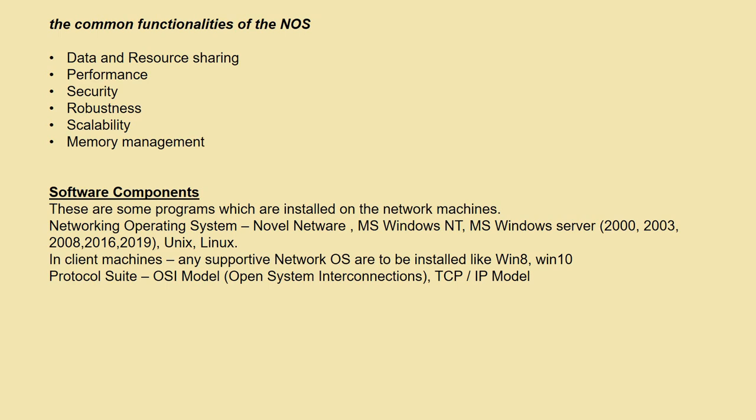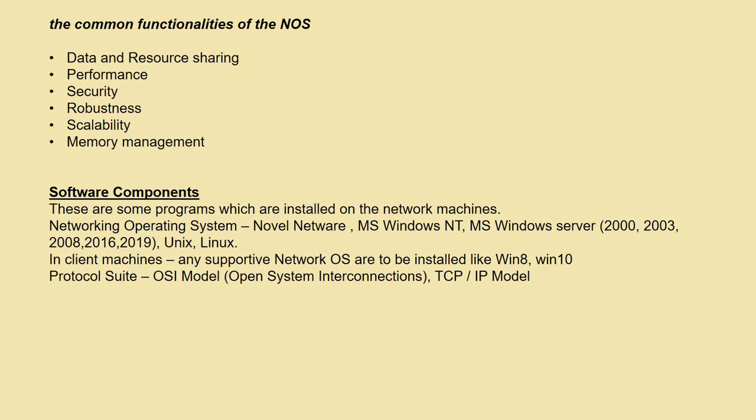Windows NT ran in the 1990s and Windows Server was released around 2000. Depending upon the year, the version is assigned as Windows Server 2000, 2003, 2008, 2016, etc.